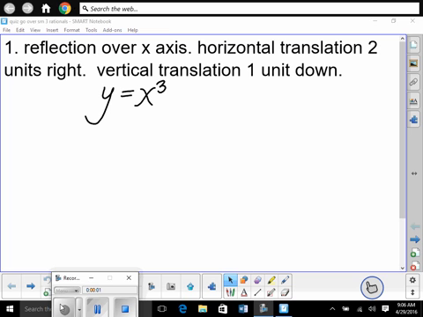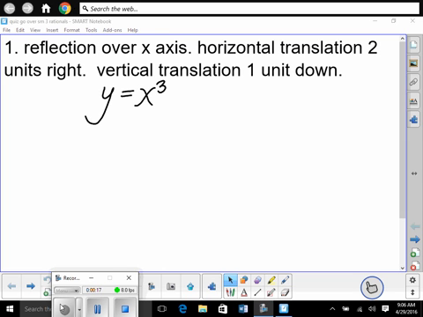Over the x-axis, take this function, reflect it over the x-axis, then translate it 2 units right, with a vertical translation of 1 unit down. So you're told that this is the parent function. Write the new function with these shifts.